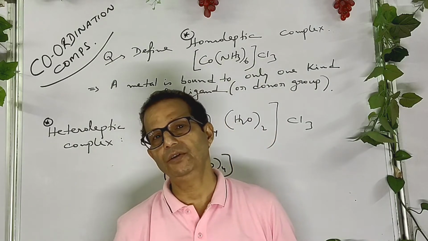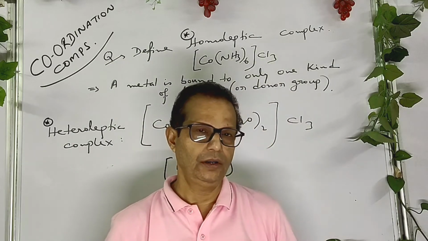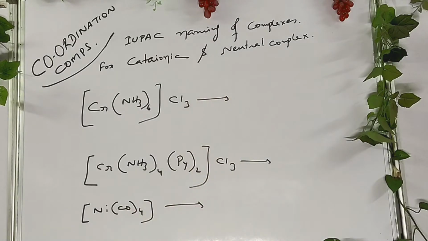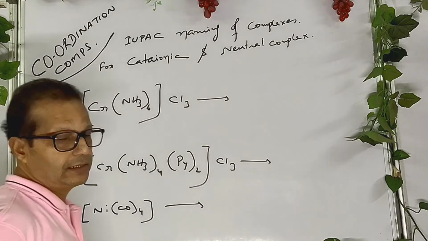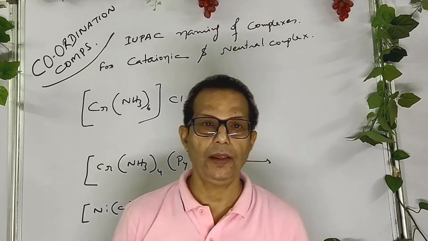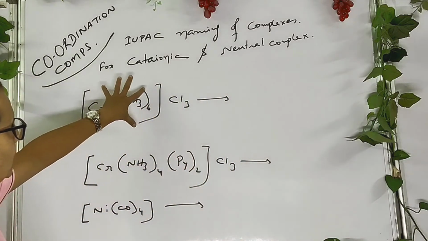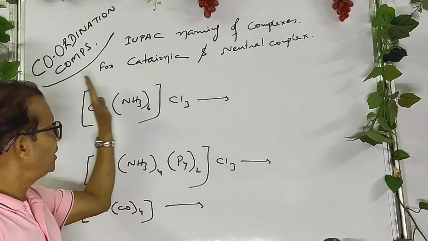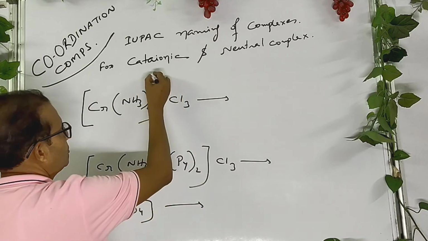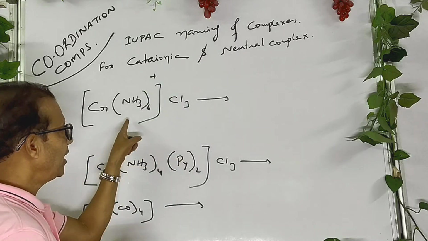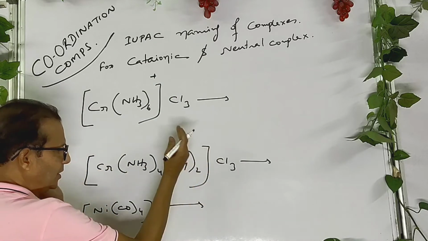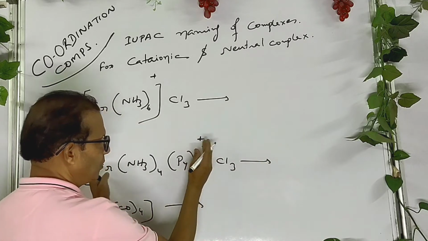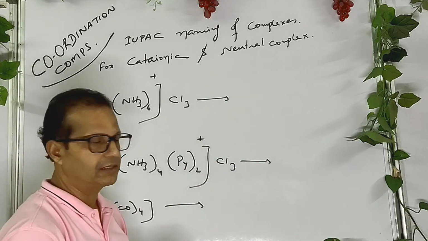The first IUPAC rule is for cationic and neutral complexes. So let's start the IUPAC naming, okay? If you consider this compound, the left side becomes positively charged and the right side becomes negatively charged whenever it breaks. So it's a cationic complex. Whenever this compound is dissolved in water, the left side becomes positively charged, so it's a cationic complex.